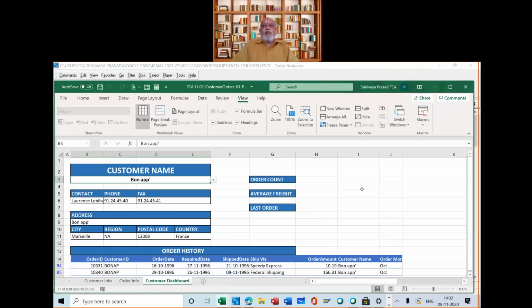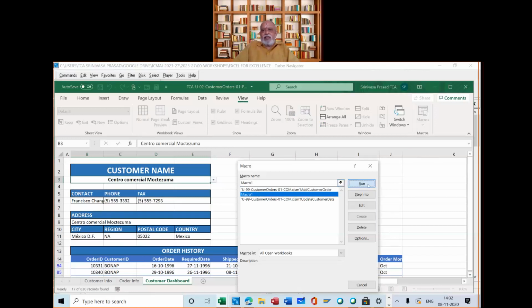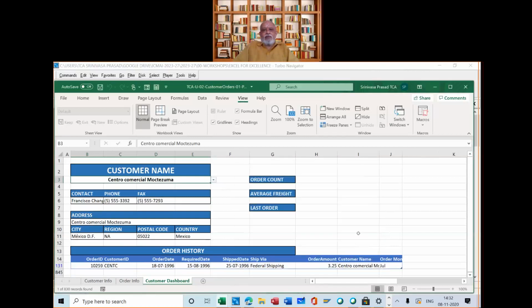Yeah. Clear. Now my question is, how many of you are very happy that this macro works? You are satisfied that we have simplified the process? That is my question. Because previously we had to go select, go to data, advanced filter, run, then come back. All those things I was supposed to do. Now it is simplified. I simply go back, I change the name, I go here, I don't do anything else. I go to view macro, then macro 1, I run, and the result comes below. So happy all of us?